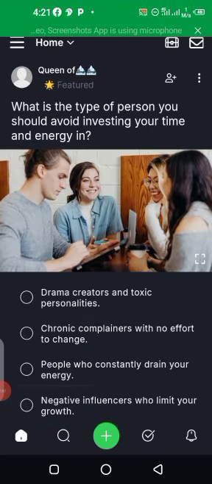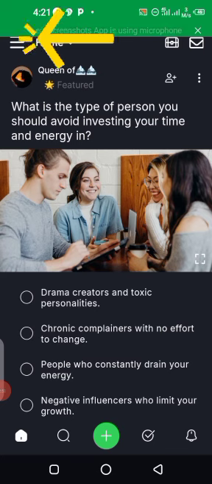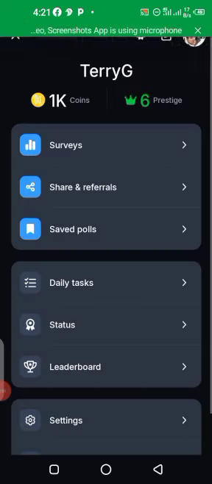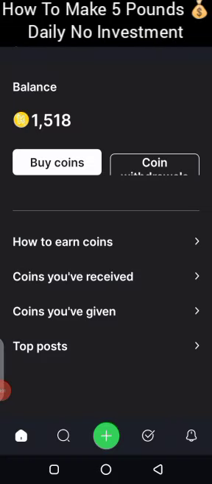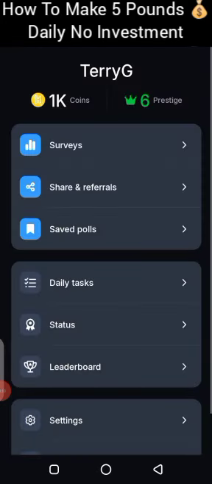So to check your coin balance, you click on the hamburger menu here. You see, you click on it. So you check your coin, you tap on your coin. See, I have 1,518 coins. So that is my coin balance. So right now, I'm going to show you how to make money from this app.